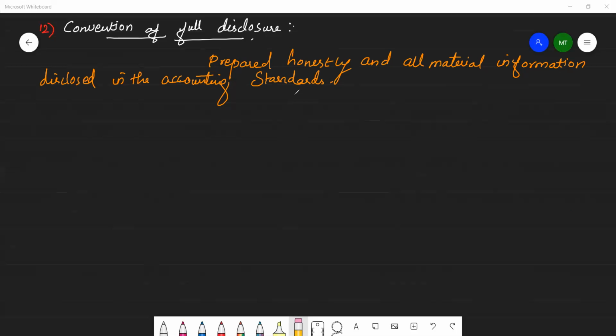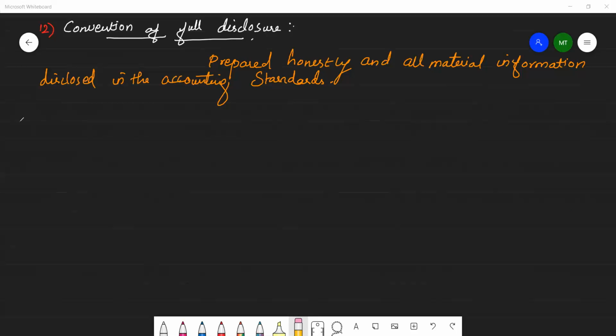Because the management is different from the owners, in most organizations the management differs from the owner. So the disclosure should be full, fair and adequate so that users of financial statements can make a correct assessment about the financial position and performance of the business units. Okay. So this is the convention of full disclosure.